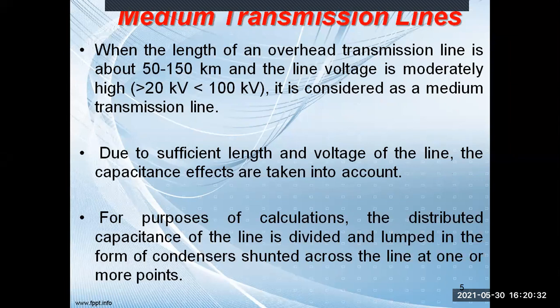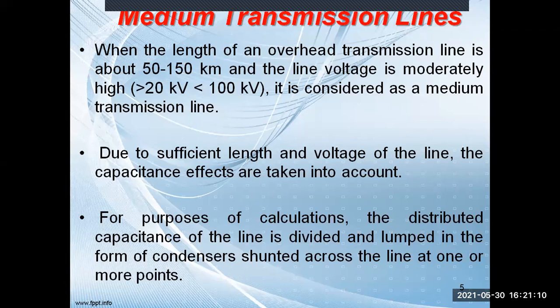When the length of an overhead transmission line is about 50 to 150 kilometer, and the line voltage is moderately high, between 20 kV and 100 kV, it is considered a medium transmission line. In this case, the effect of capacitance will be counted, because due to the sufficient length and voltage of the line, the capacitance effects are taken into account. We cannot neglect the effect of capacitance. For the purpose of calculation, the distributed capacitance of the line is divided and lumped in the form of condensers shunted across the line at one or more points.